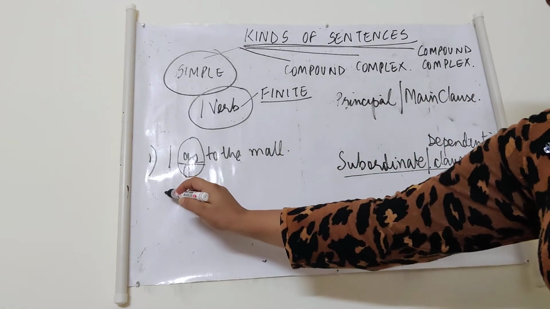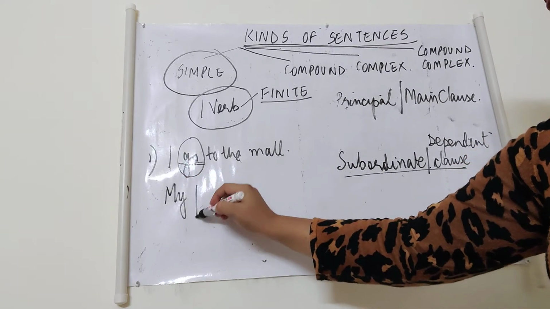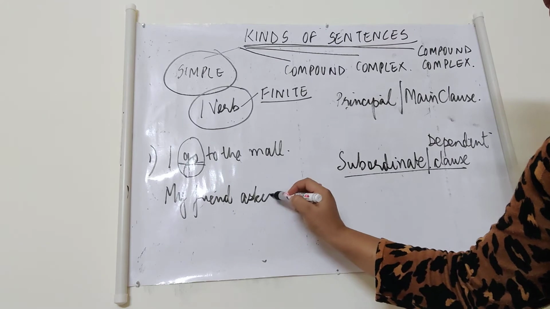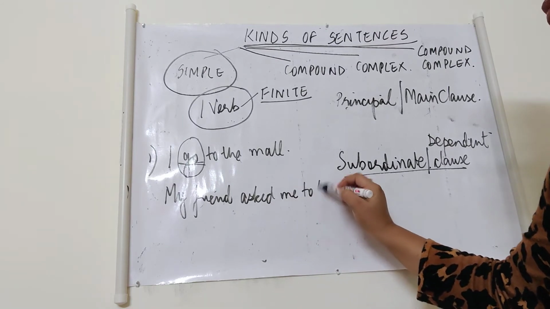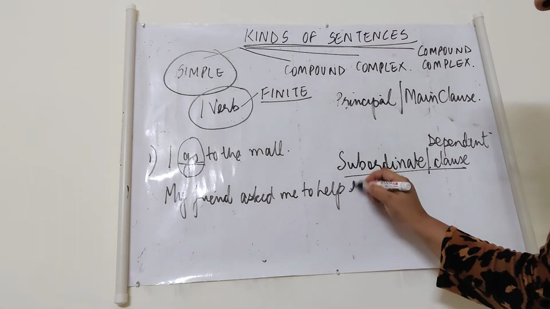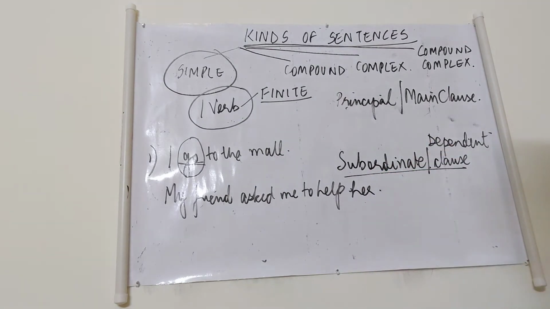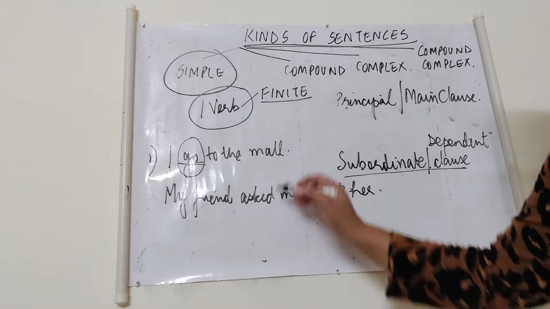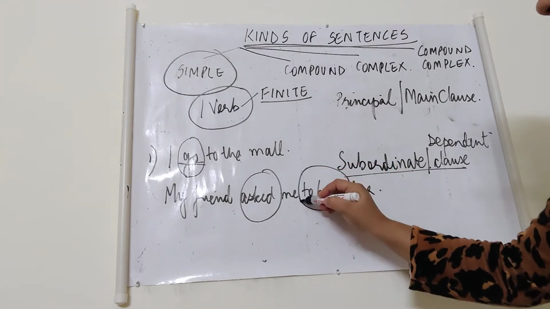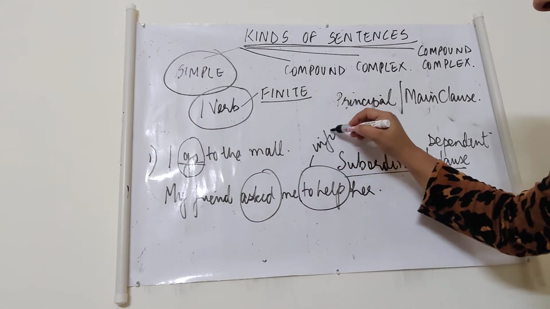Children, if I say, my friend asked me to help her. Clear? Now here, children, the verb is asked, and to help is an infinitive.